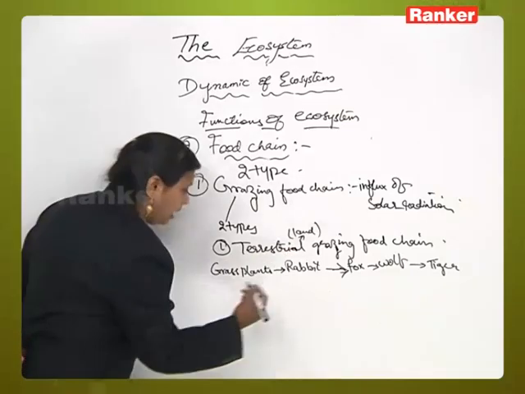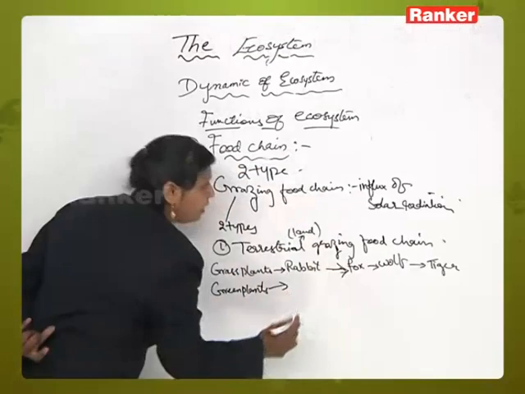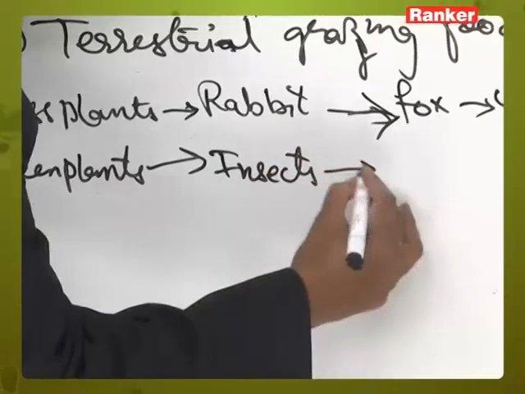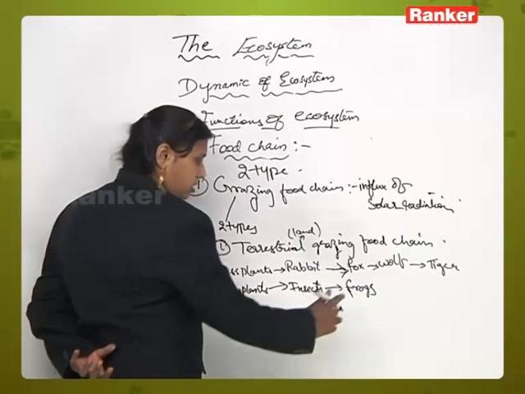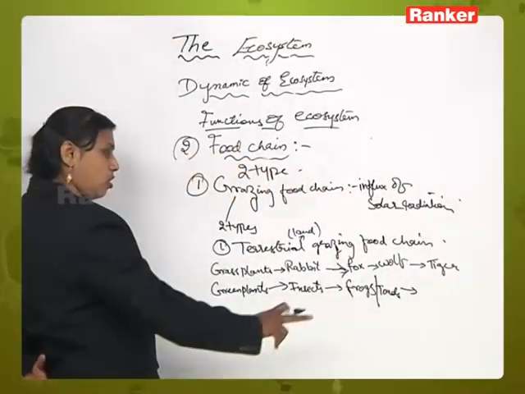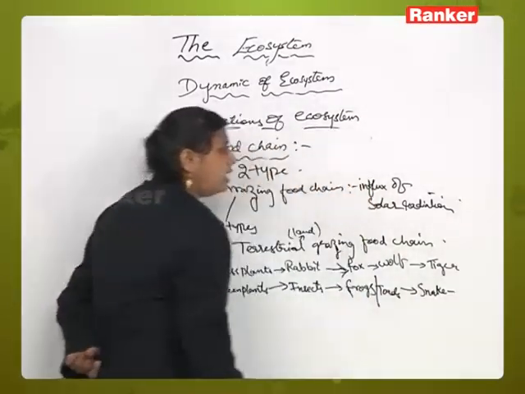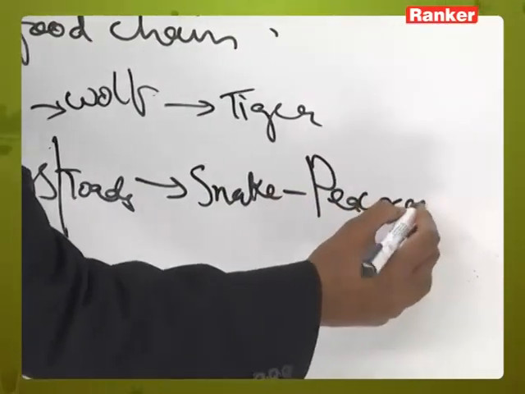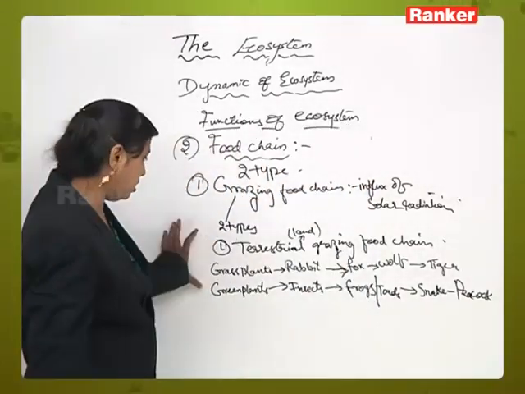Another example is green plants. Green plants will be eaten by insects. So insects will be eaten by frogs. Now these frogs, or you can also call them toads, larval form will eat all this. Now these frogs or toads will be eaten by snake, and again this snake may also be eaten by peacock. Right? Hope you get this.